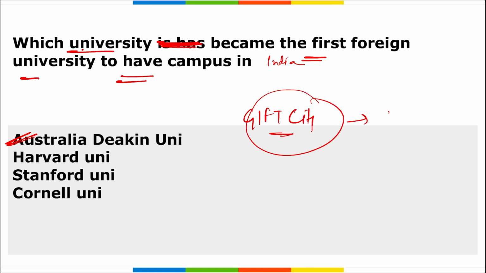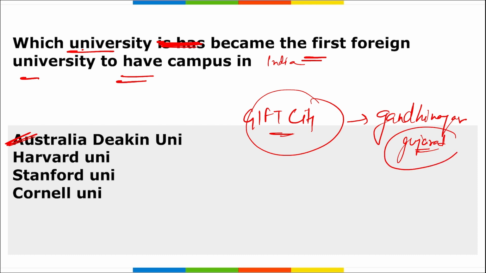Alright, and where is this? This is in Gandhinagar, Gujarat. The International Financial Service Centre Authority has received an application from the university regarding setting up the campus in India. The university will make an announcement regarding its intention on 8th of March 2023 during a 2-day visit of Australia's Prime Minister Anthony Albanese to Gujarat.